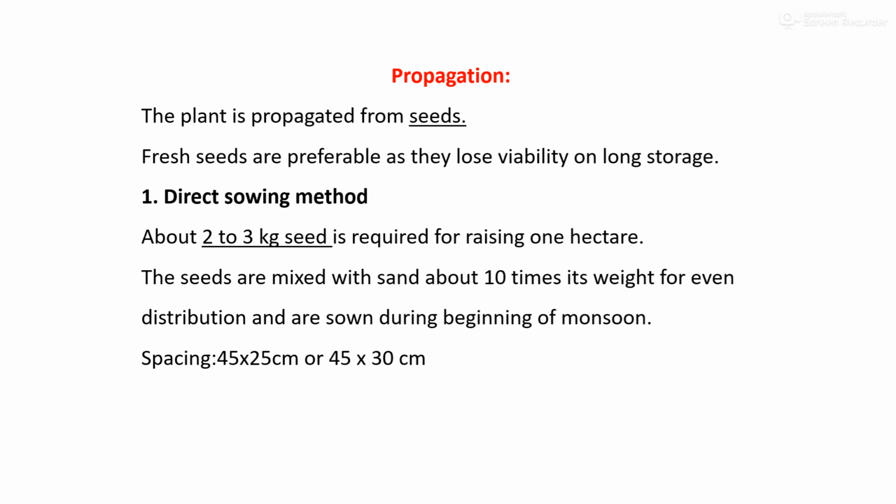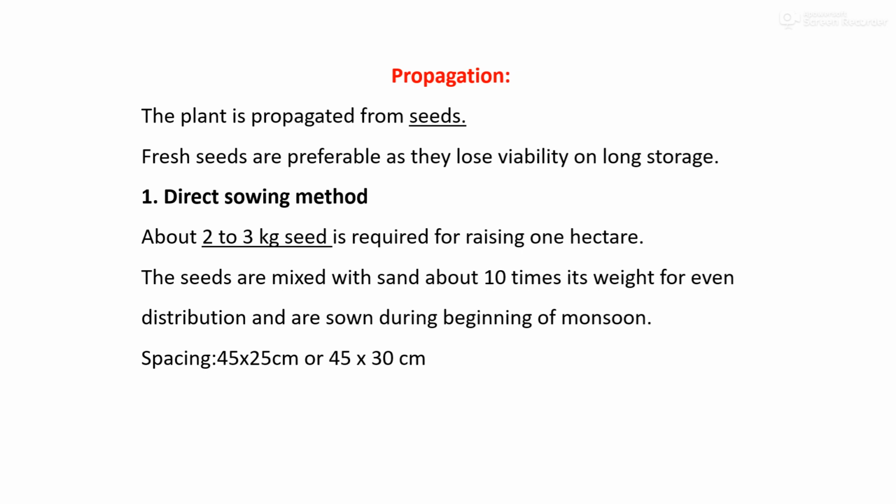The first method is the direct sowing method. About 2 to 3 kg of seed is required for raising 1 hectare. This is the seed rate when we directly use seed for sowing. The seed is very small, and for uniform distribution we mix it with sand, about 10 times its weight, and sow it at the beginning of the monsoon.